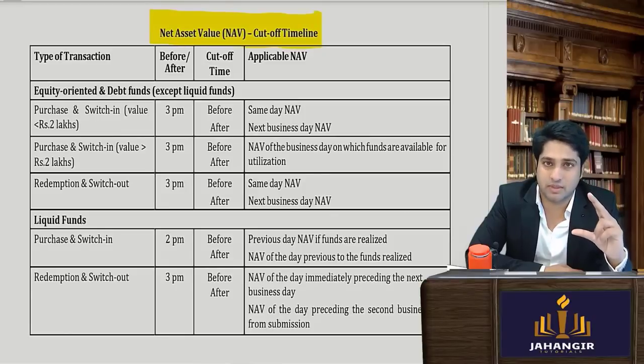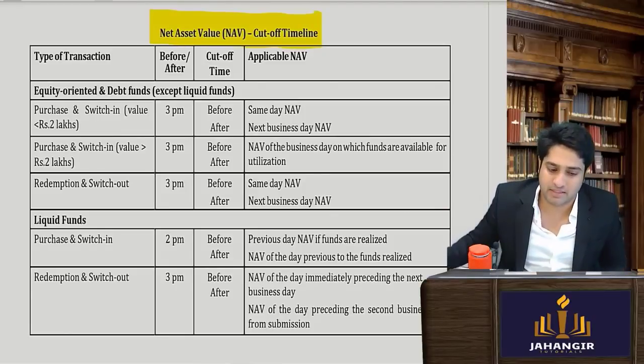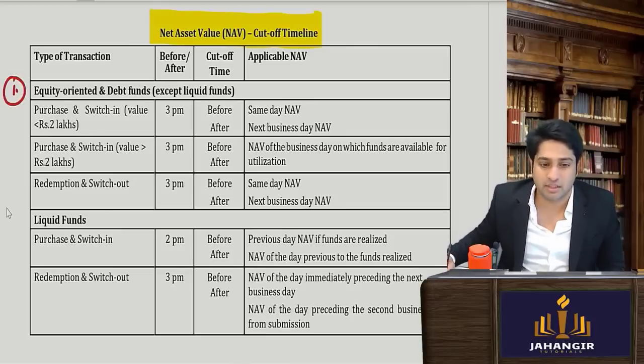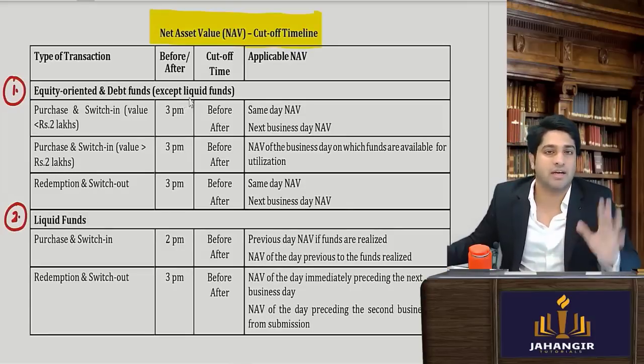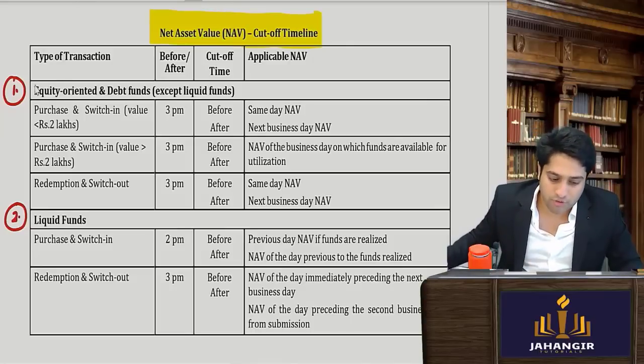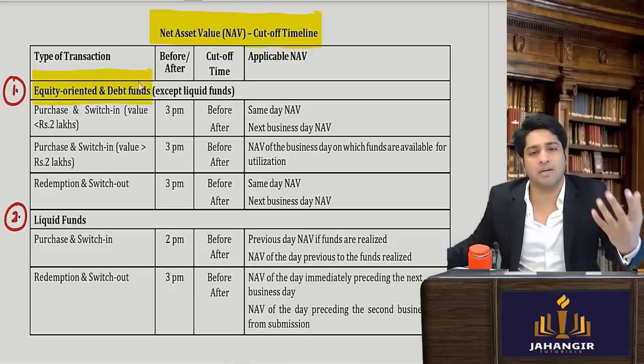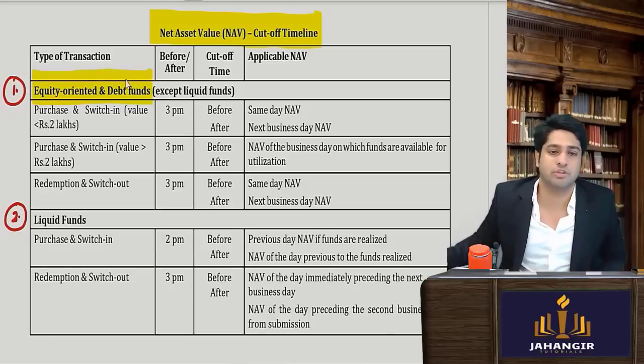Timing is being set as one thing. The cutoff timelines are for equity and debt funds in a certain fashion and liquid funds in a certain fashion. So let's understand first what it is, then we'll understand it much better. So first we are going to see equity oriented and debt funds. These are the most common and most famous kinds of mutual fund.